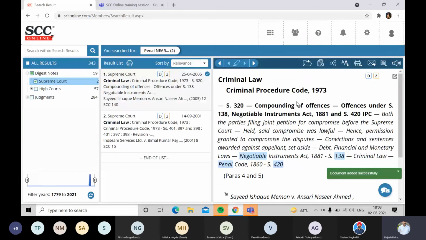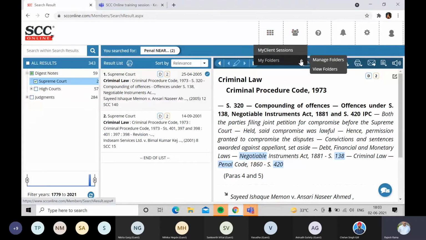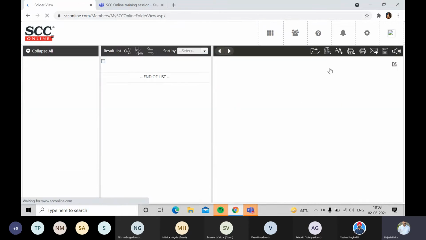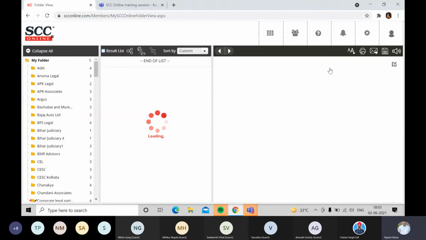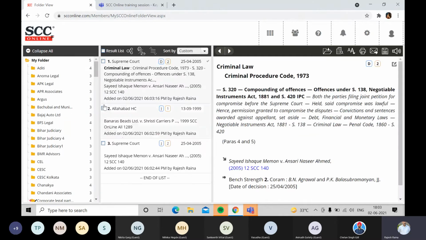So after storing all these documents, you want to retrieve and view them. The method here: just adjacent to dashboard, there is an icon by the name MySCC Online. Under that, in My Folders, you have the View Folders option. When you click on View Folders, it will show me all the folders that I have created on the left hand side. The latest one that I have created is displayed in the middle column, so all the 3 documents are listed over here.